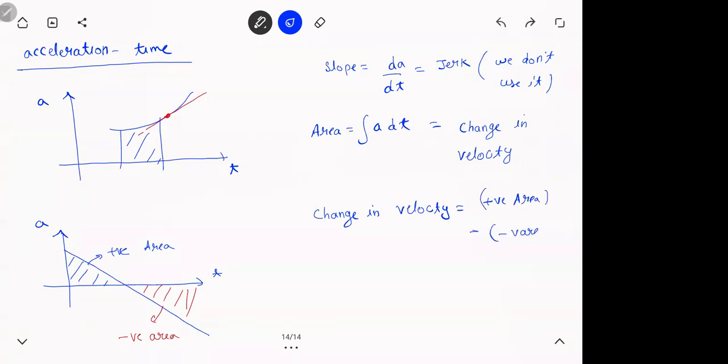There is no addition here, like distance; there is no formula to add them. So the main thing you have is only the area here, nothing much. Let's see a question. Ask me if you're confused anywhere in this. So in an acceleration time graph, slope is useless, area is important.